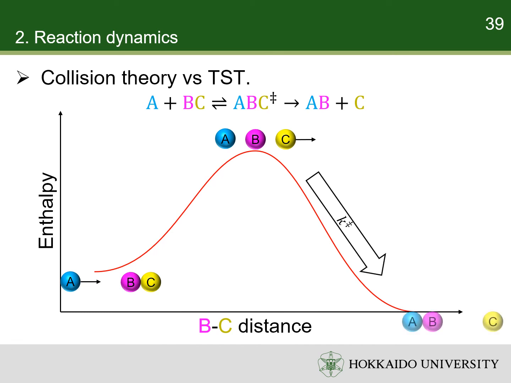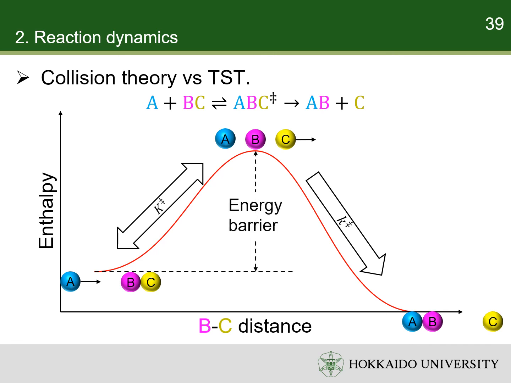Meanwhile, some of active complex dissociates to return to the reactants. So, there is a quasi-equilibrium between the reactants and the active complex, that is, the transition state. The energy difference between the transition state and the reactants is called the energy barrier of the reaction, which is approximately the activation energy. It is also approximately the enthalpy of activation in transition state theory and the minimum collision energy in collision theory.